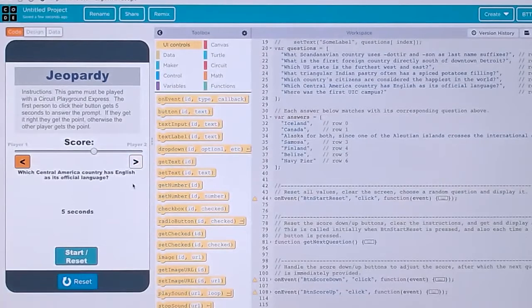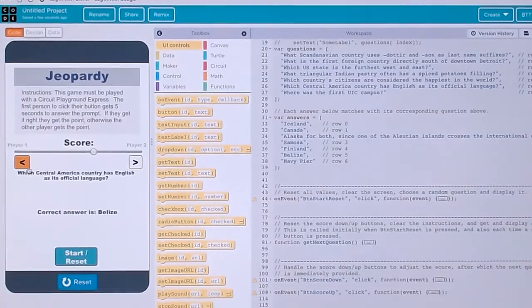Which Central American country has English as its official language? What is it? Belize. Wow, look at you. Okay, so then the score goes back that way.